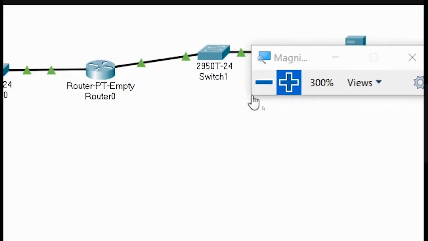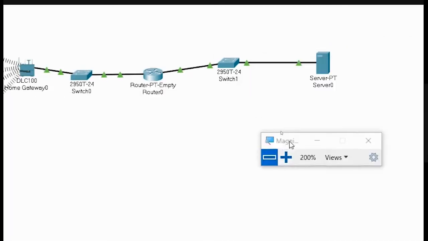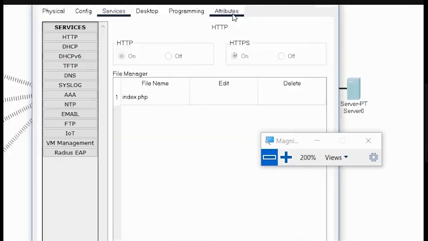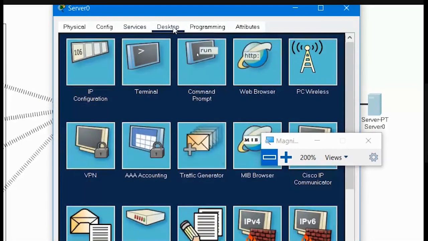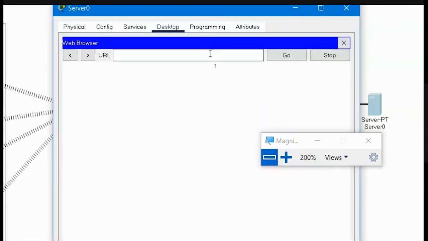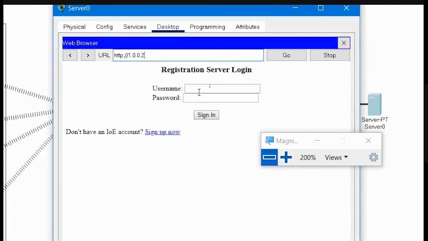Now let me go back to the server and let me add some conditions here. So I will go to the server, and in that server again I will go to the desktop, and in desktop I will go to the web browser, and here I will type the address 10.0.0.2, because that is the IP address I have chosen for this server. Just click on enter. It will ask you the username and password that you already created. So Cisco was the username and password was admin. Just click on sign in.